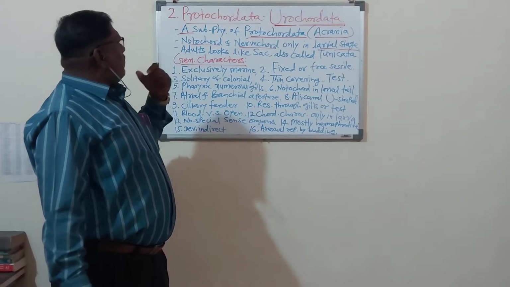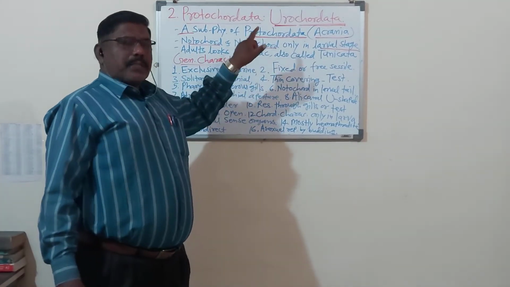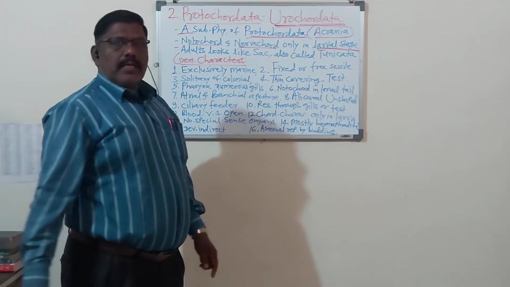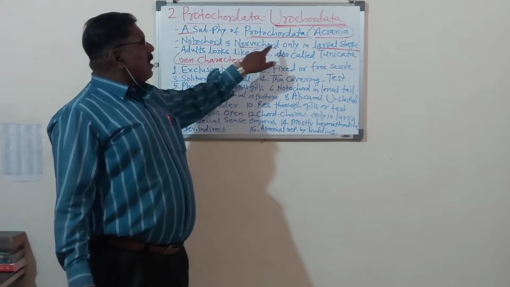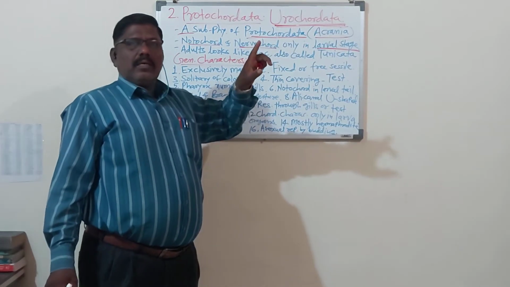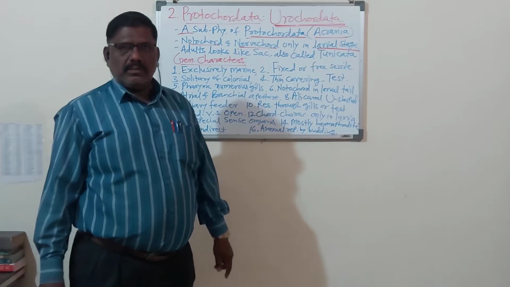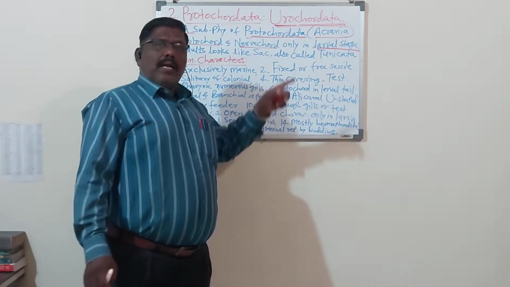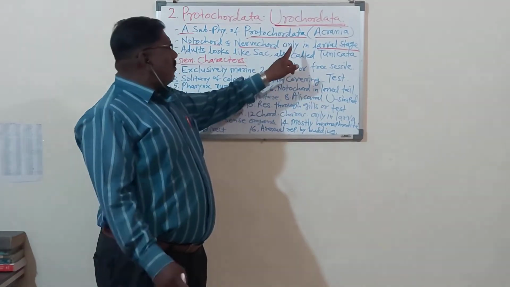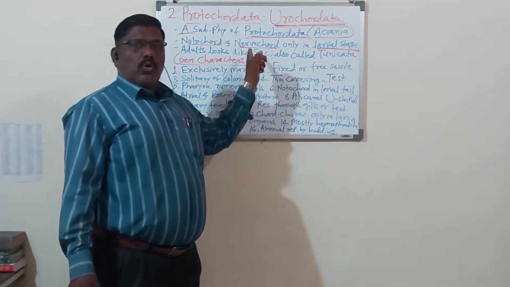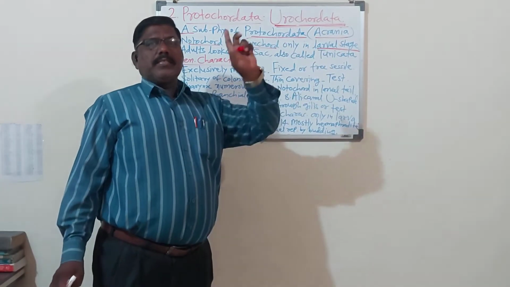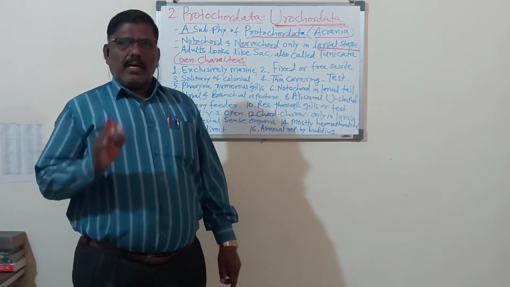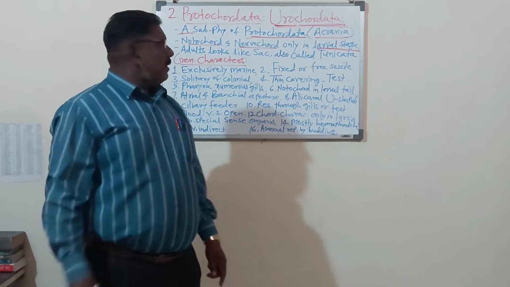Out of those three basic characters, notochord and nerve cord are present only in larval stages in urochordata and absent in the adult stage. परिपूर्ण वाढ झालेल्या युरोकॉर्डेट एनिमल मध्ये हे दोन कॅरेक्टर अब्सेंट असतात आणि लार्वल स्टेजेस मध्ये प्रेझेंट असतात, only in the larval stages. Notochord and nerve cord present only in the larval stages and disappear or absent in the adult stages. You are understanding? Try to understand.